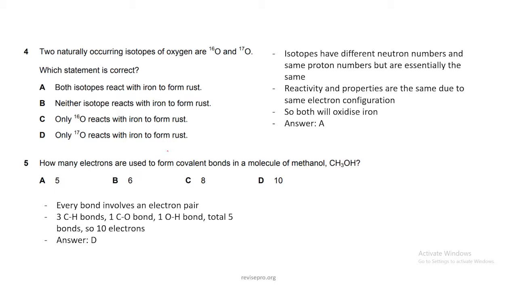Now, in this molecule, every single bond is a covalent bond, and in every covalent bond there are two electrons, or one electron pair. As you can see here, there are 5 bonds. Each bond has an electron pair. That means that there are 10 electrons used to form covalent bonds in a molecule of ethanol. The answer is going to be D.